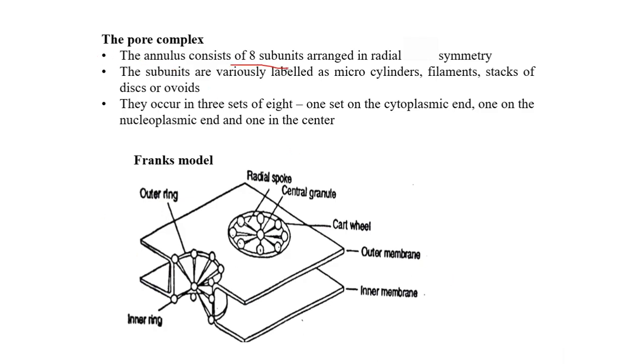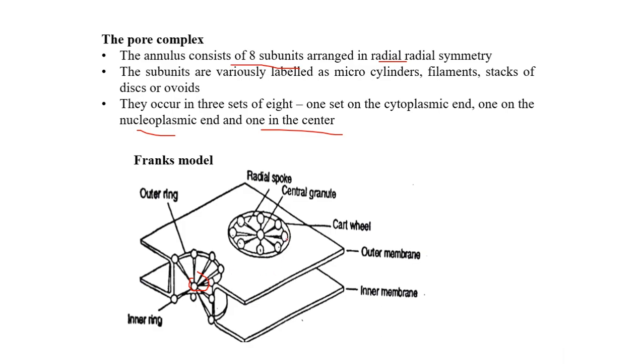The annulus contains 8 subunits which are arranged in radial symmetry. They occur in sets of 8. Here you can see there are 3 sets of 8 cylinders: one set on the cytoplasmic end, one set on the nucleoplasmic end, and one in the center. This is how the pore appears.